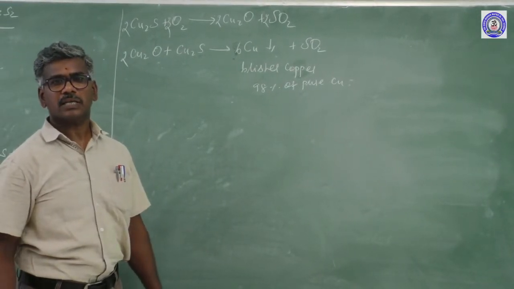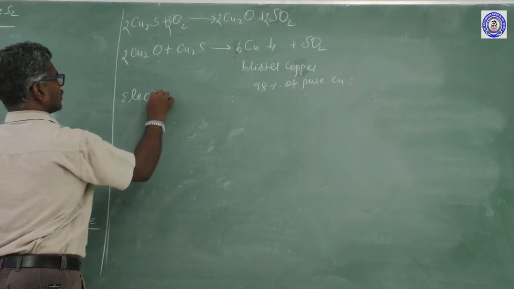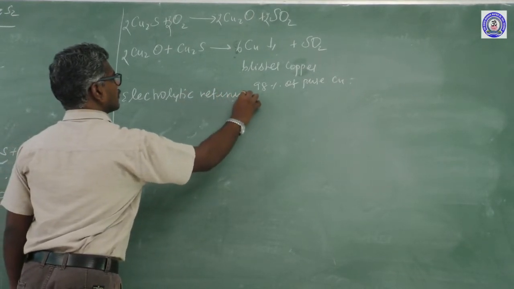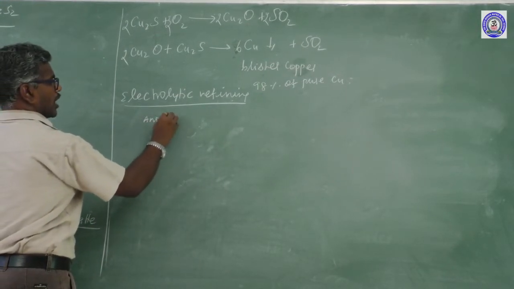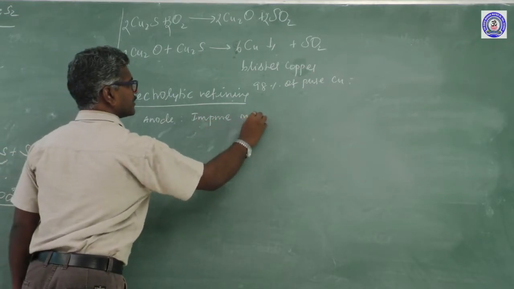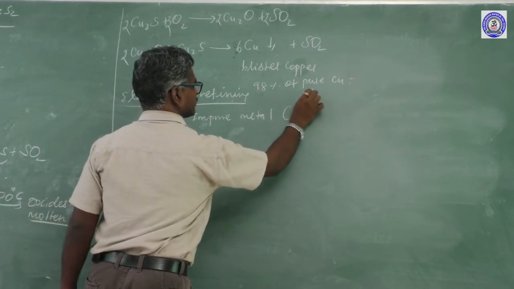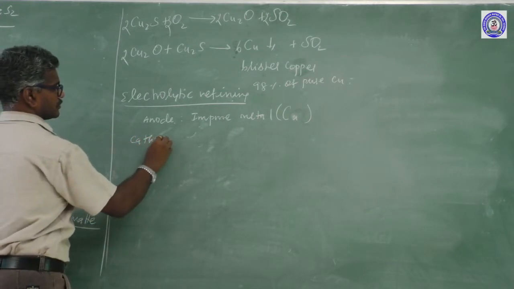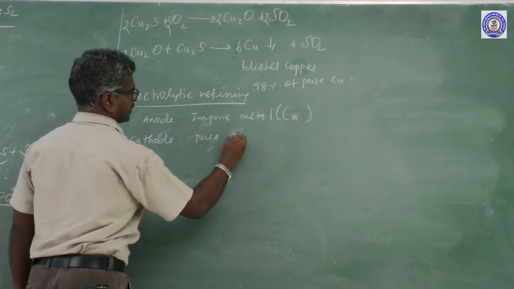Impurity can be removed by electrolytic refining. There are different parts. Anode, impure metal, impure copper. Cathode, pure copper.